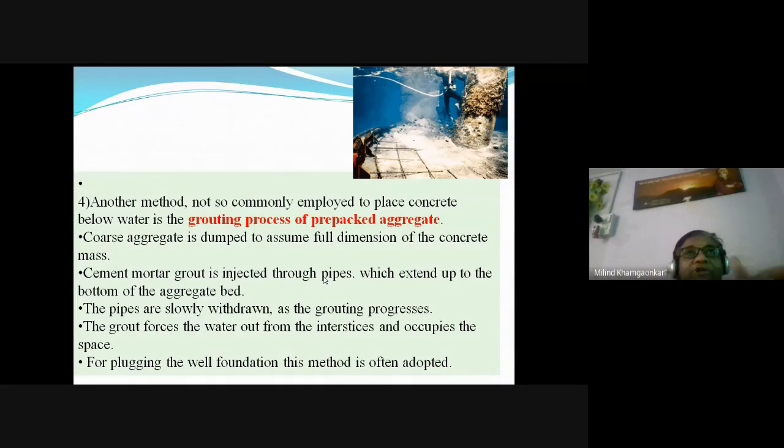And after injecting this into the aggregate, which is put with only 30 to 50 centimeter height, the voids in these aggregates are filled with the cement and the water paste, and again a compact concrete is being produced. I will again repeat in Hindi. This is the fourth, ये चौथी मेथड है, जिसमें क्या करते हैं कि जो फॉर्मवर्क है वो फॉर्मवर्क पानी के अंदर पहले बना लेते हैं.